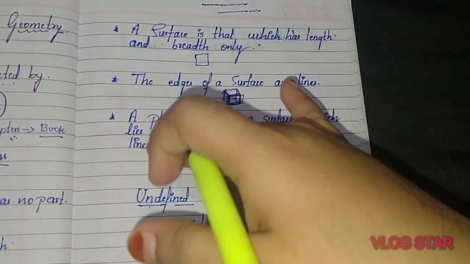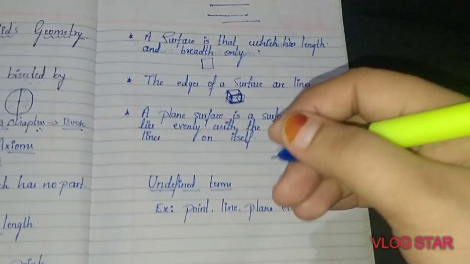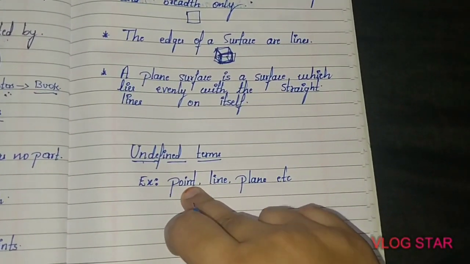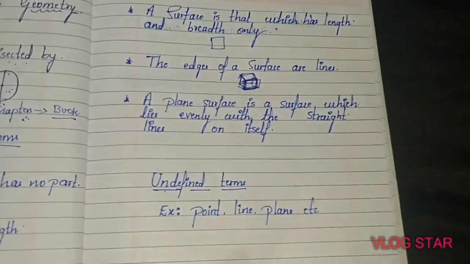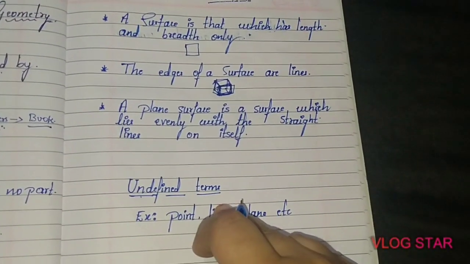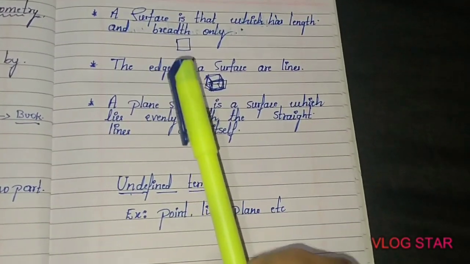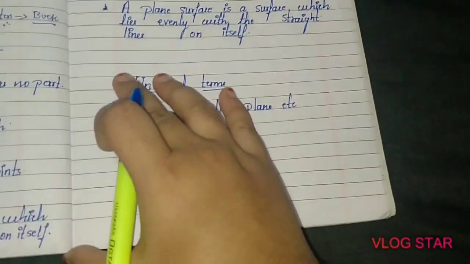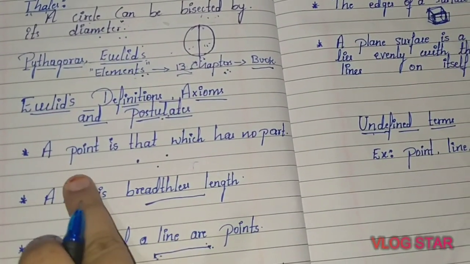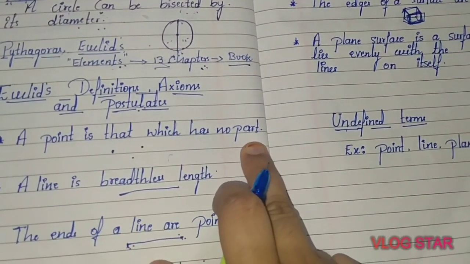So while explaining these definitions, he also explained about the undefined terms. Okay. So what are the undefined terms over here? We will see first. For example, consider his definition of a point. The definition he has given is that a point is that which has no part, isn't it?